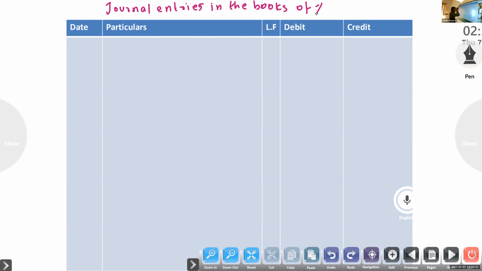Whenever you are writing the Y entry, you have to look at the X entry, then it will be easy. Opposite: first one, their sale, so here it will be purchase. 1st January 2014, purchase account debtor to X account.